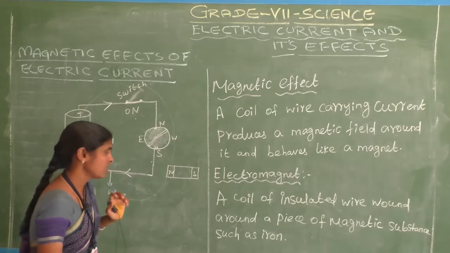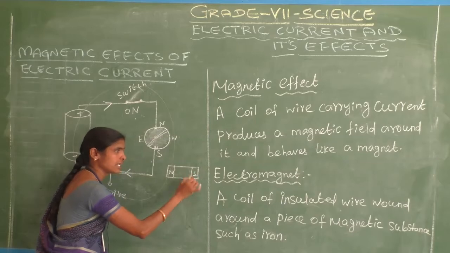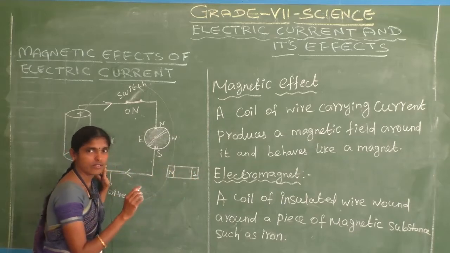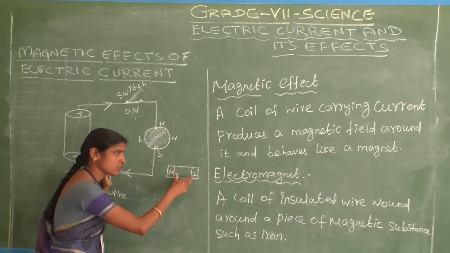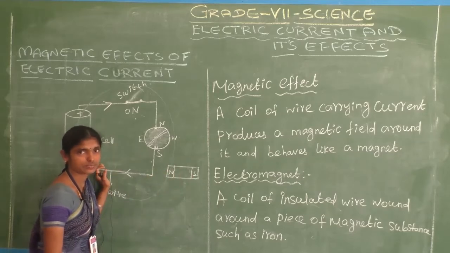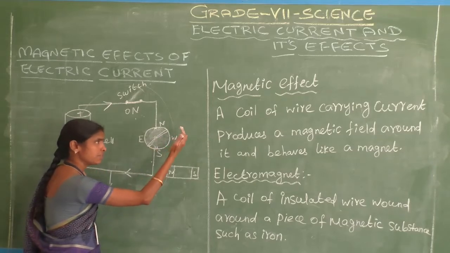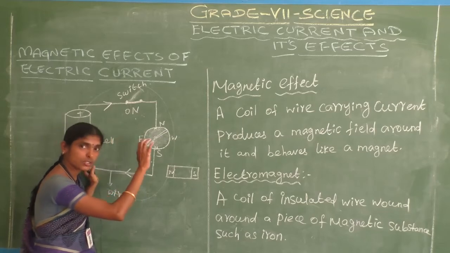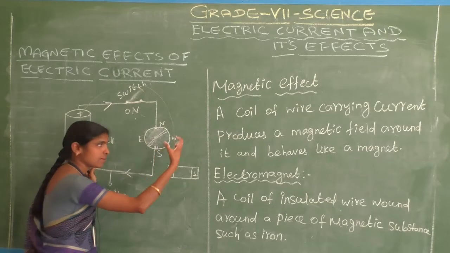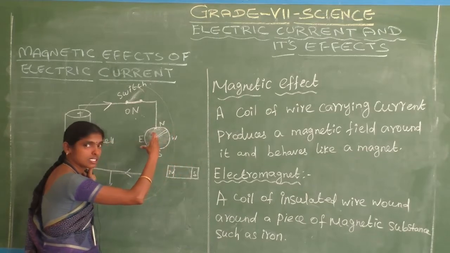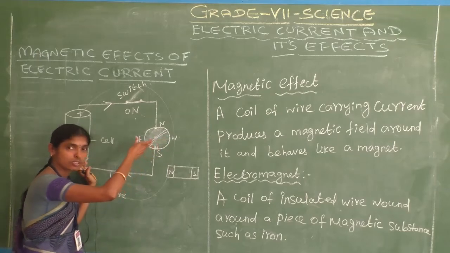See here, if one magnet is kept freely on a table, which position does the magnet show? Always the north and south position. Am I correct? We kept the electric circuit near the magnetic compass, and whenever it is on, the needle deflects from north to south position.